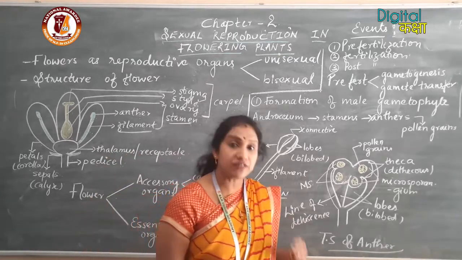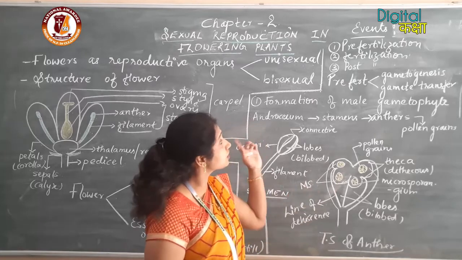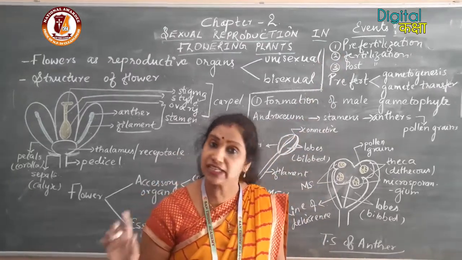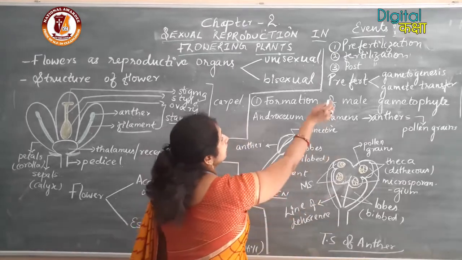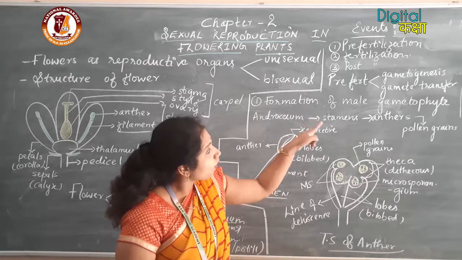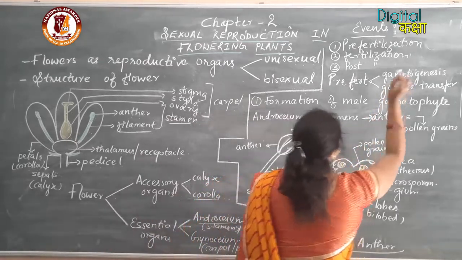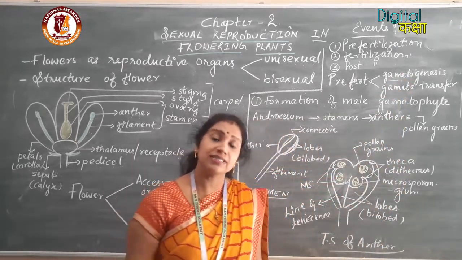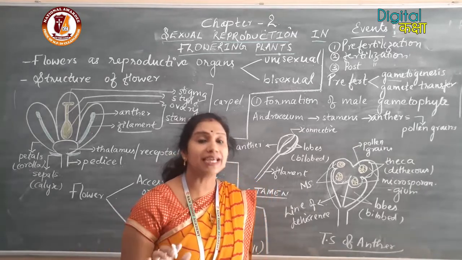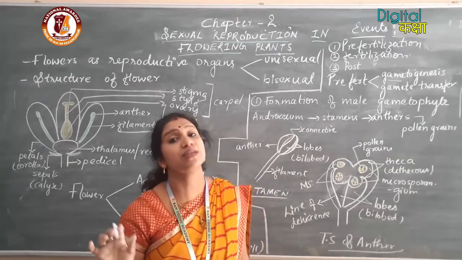So, here in flowering plants also, we have to start with the first event, that is the pre-fertilization event. In pre-fertilization events, 2 sub-events are there. Number 1 is gametogenesis. Gametogenesis means the formation of gametes, that means the formation of the male gamete as well as the female gamete.